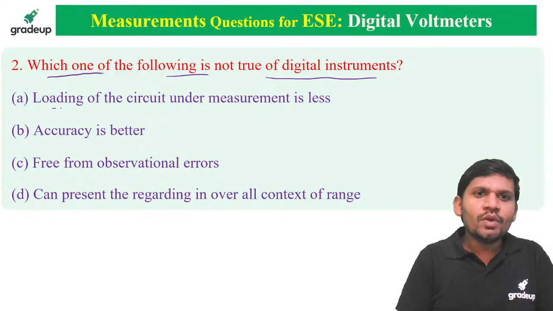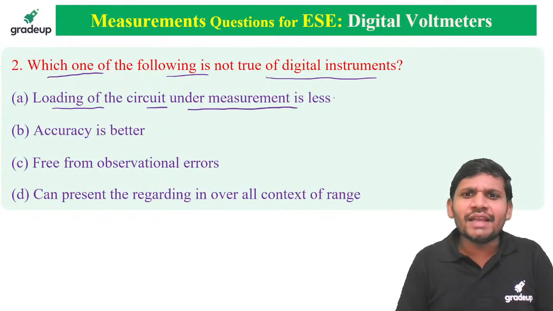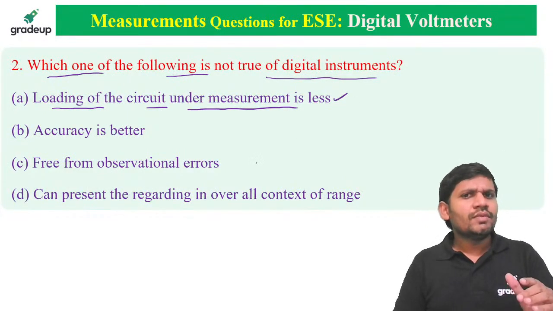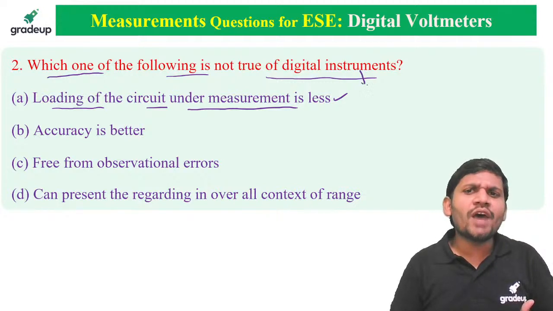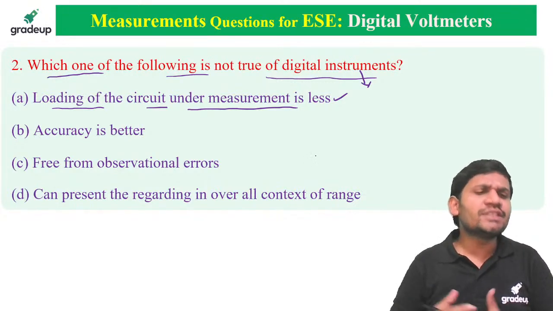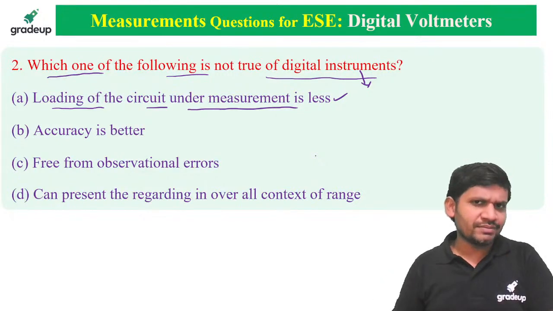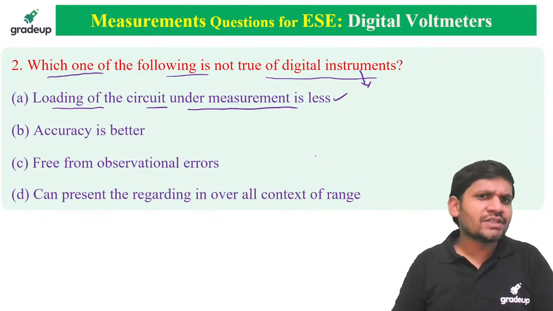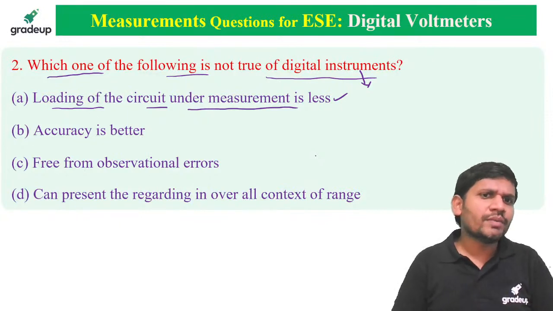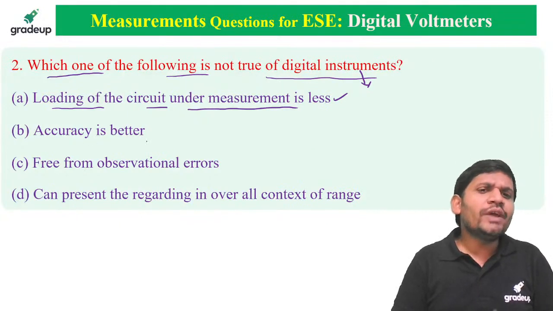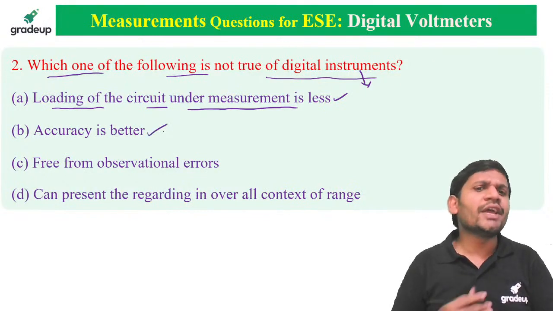Loading of the circuit under measurement is less. Yes, it is a correct statement, because a digital instrument offers high input resistance or high input impedance, so the loading effect is less. That is a correct statement. But the question asks which is not true of digital instruments. Next, accuracy is better. Yes, digital instruments have very high accuracy.